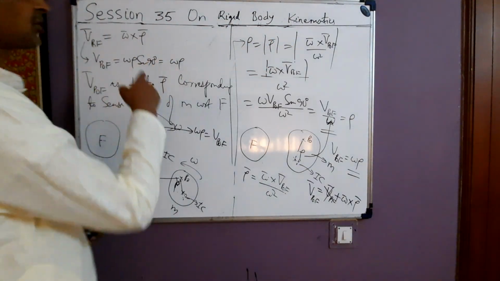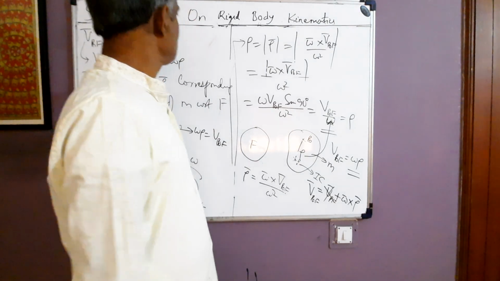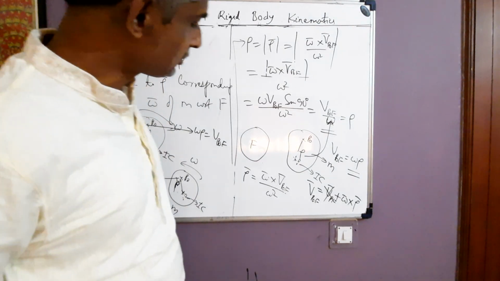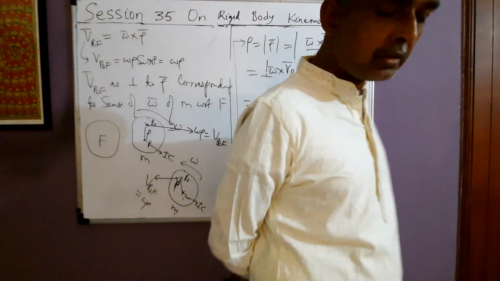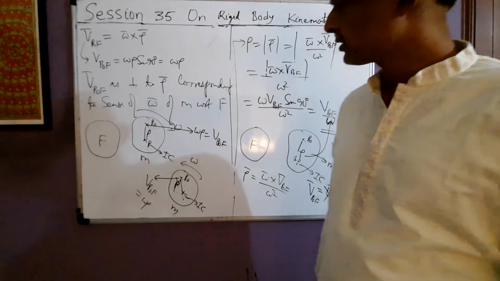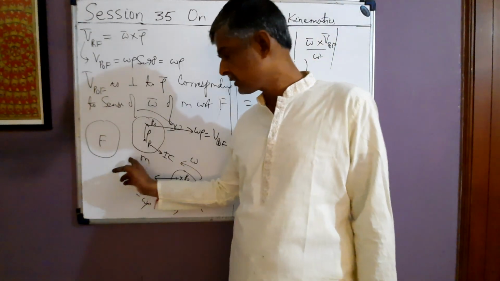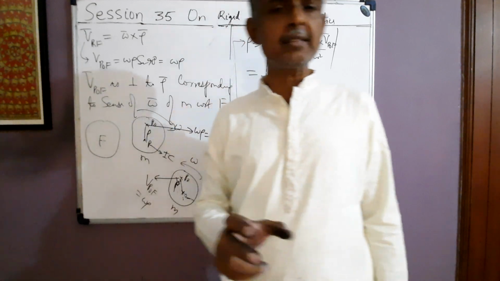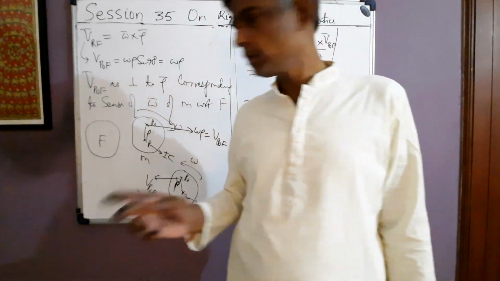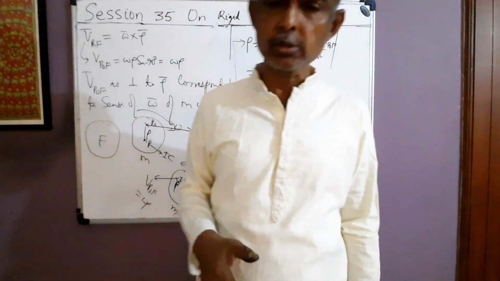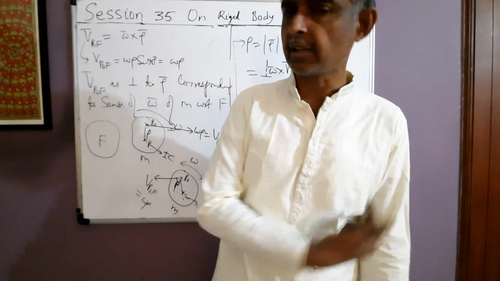So this was the 35th session on rigid body kinematics. In the 36th session, I will first of all discuss various methods of locating the IC. This is a result of great significance. If you understand this concept, it is a very helpful one. In many problems, the location of the IC is known by observation, and then you can fully use the advantage of this concept. It greatly simplifies the calculation procedure. So this will be discussed in the coming videos. I close it here.